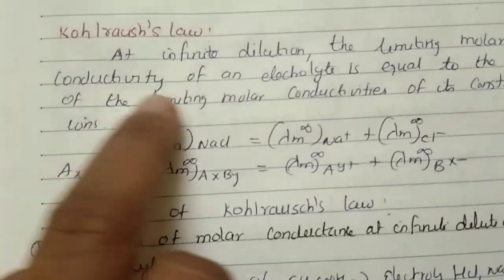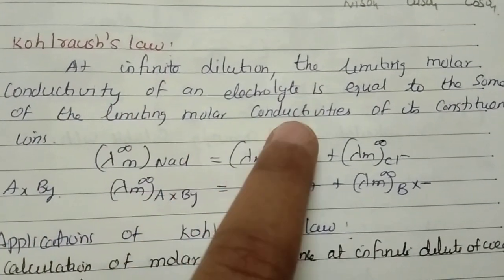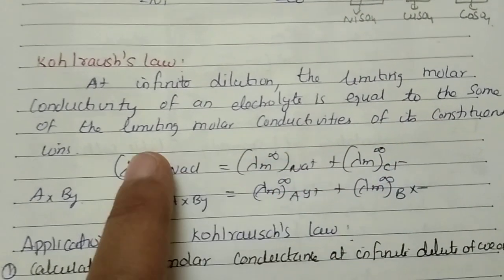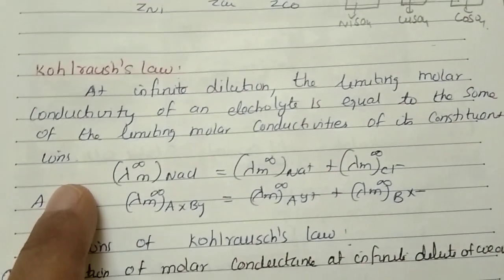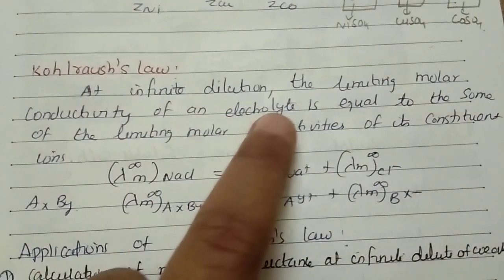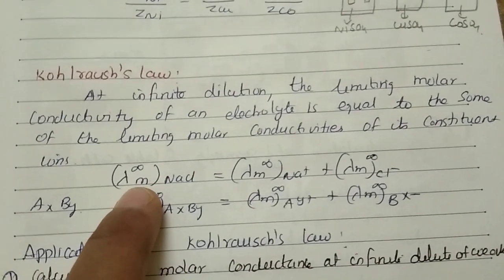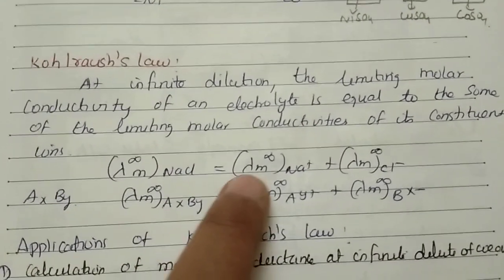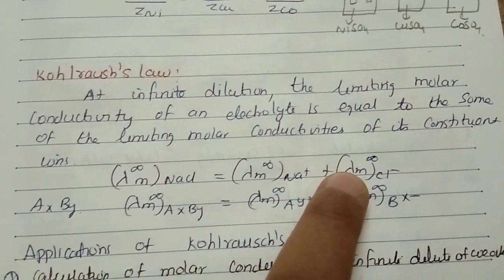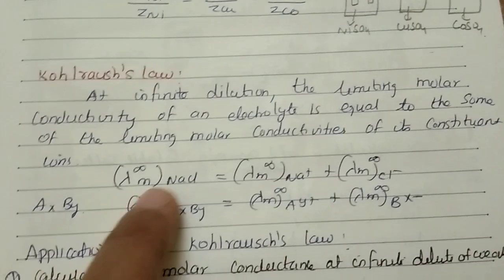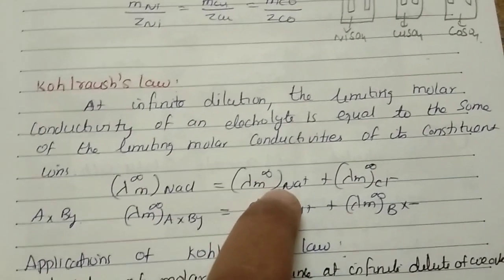Kohlrausch's law. At infinite dilution, the limiting molar conductivity of an electrolyte is equal to the sum of the limiting molar conductivities of its constituent ions. At infinite dilution, the limiting molar conductivity lambda m of an electrolyte is equal to the sum of limiting molar conductivities of its constituent ions.